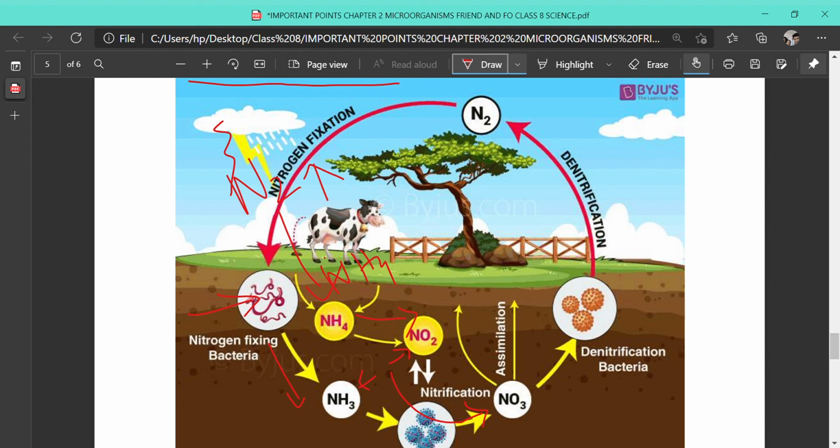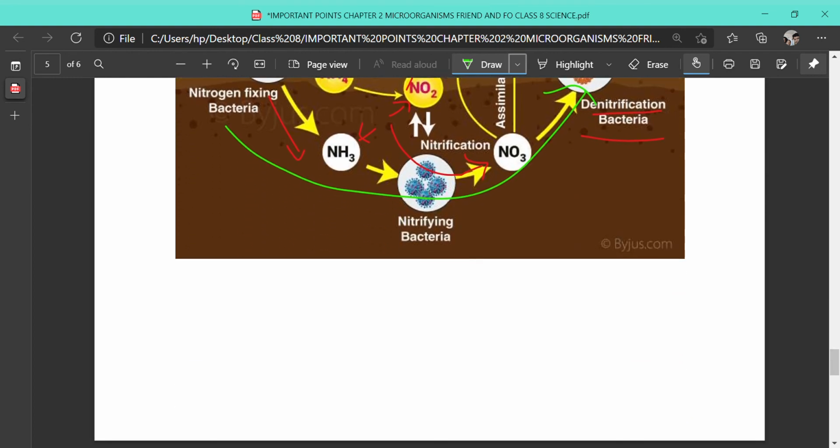Okay, and there are some other bacteria, called denitrifying bacteria, which can break down these compounds of nitrogen and again release elemental nitrogen into the atmosphere. Thus a continuous cycle of nitrogen from its elemental form to its compound form is carried on, and hence this cycle is known as the nitrogen cycle.